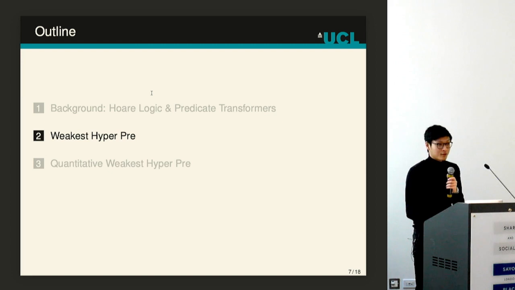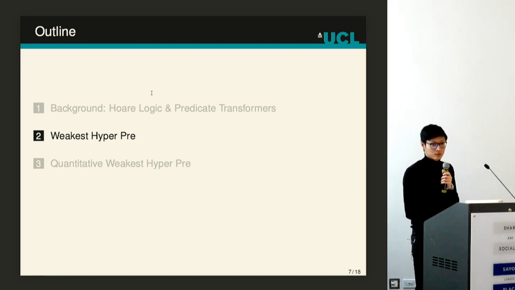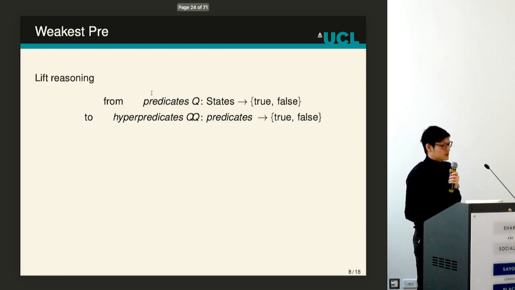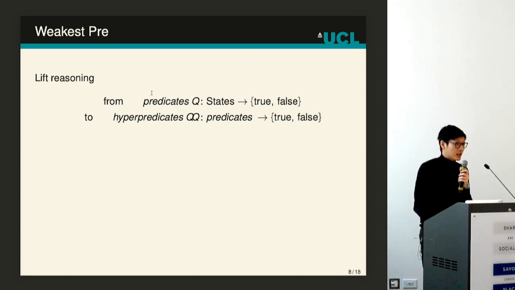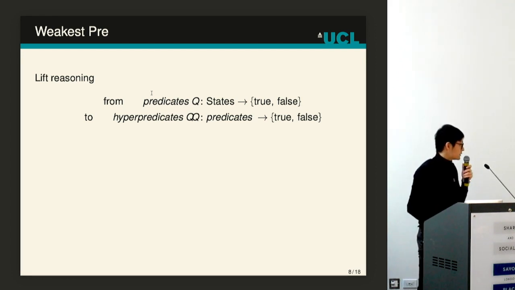Okay, now I have finished with the introductory part, and I will show how we can lift the weakest precondition to our weakest hyper precondition calculus, which is a weakest pre-calculus for hyper Hoare logic. So the idea in the weakest precondition calculus is that they reason about predicates, and the predicates are just functions from program states to either true or false, so to Boolean values. Instead, we will reason about hyper predicates, and hyper predicates map sets of states to either true or false.